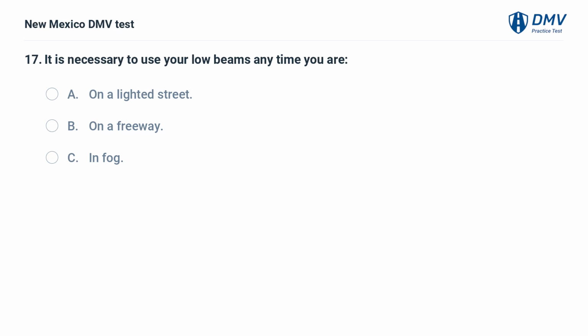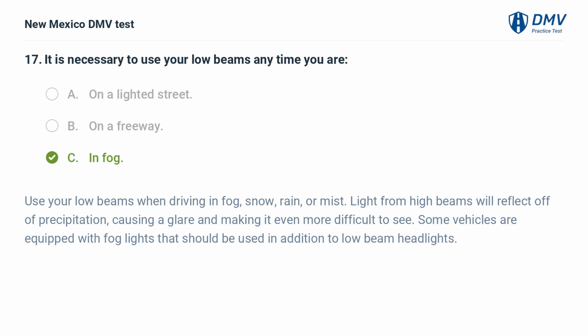It is necessary to use your low beams any time you are A. On a lighted street. B. On a freeway. C. In fog. The answer is C. In fog. Use your low beams when driving in fog, snow, rain, or mist. Light from high beams will reflect off of precipitation, causing a glare and making it even more difficult to see. Some vehicles are equipped with fog lights that should be used in addition to low beam headlights.